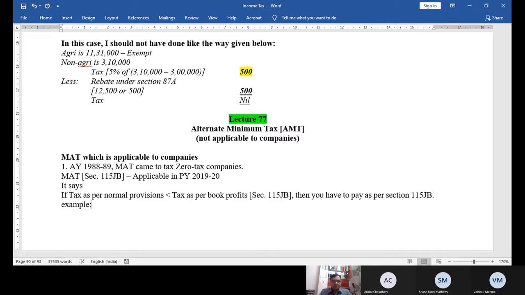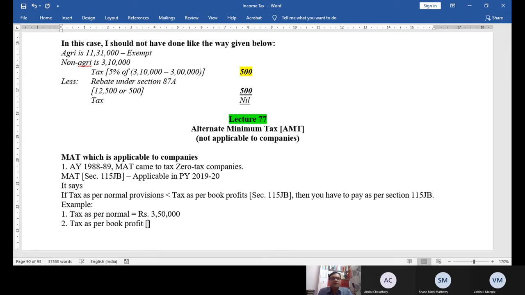For example, my tax as per normal provision is how much? For example, rupees 3 lakh 50 (let me assume a small figure). This is my tax. My tax as per book profit is how much?